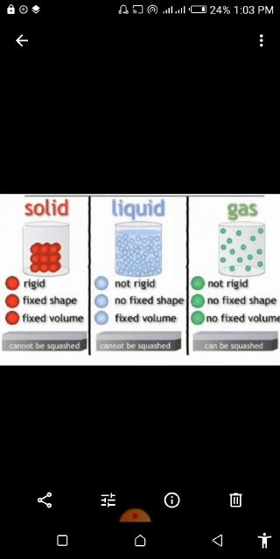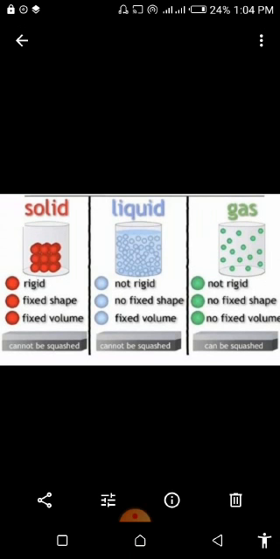Therefore, it is difficult to compress the liquids, and they vibrate or move about and slide past each other. They have space between them, but they do not move freely from one place to another. They just slide on each other. That's why they have a fixed volume, and they do not have a proper fixed shape.